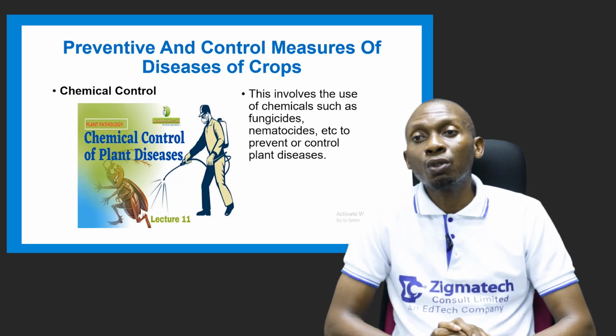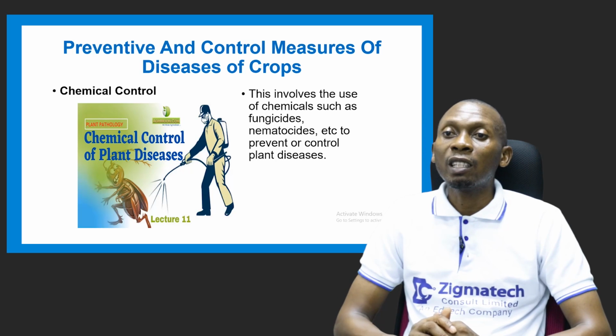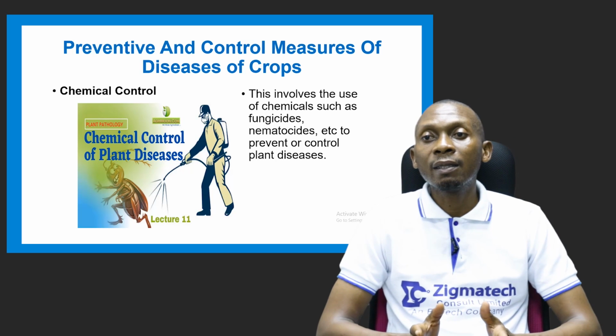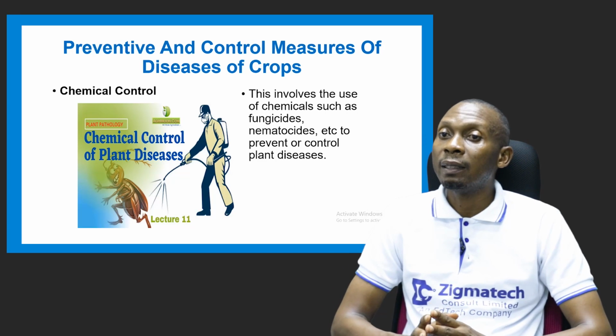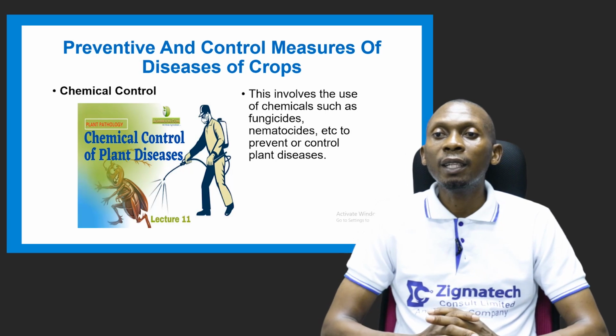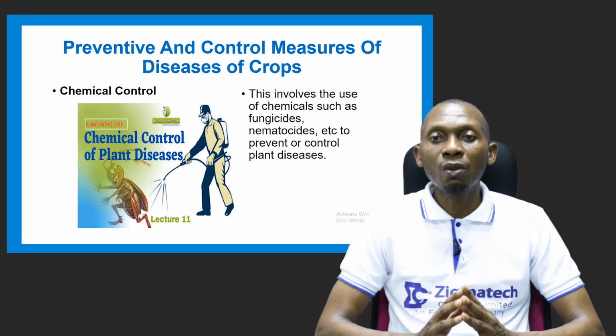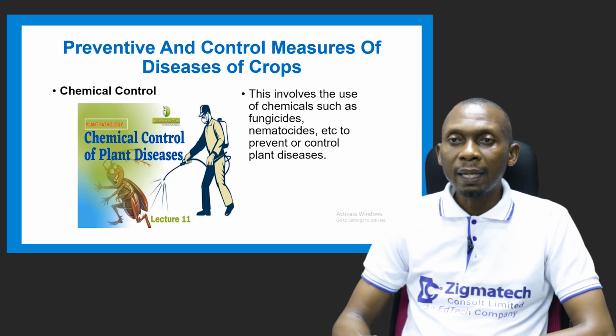Looking at chemical control, here we're talking about the use of chemicals to control diseases such as fungicides, nematicides. Of course, fungicides is to control fungal diseases, nematicides is to control nematodes, and this helps to prevent and control plant diseases. So it falls under chemical control of plant diseases.